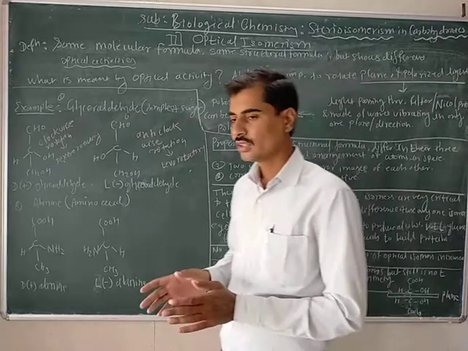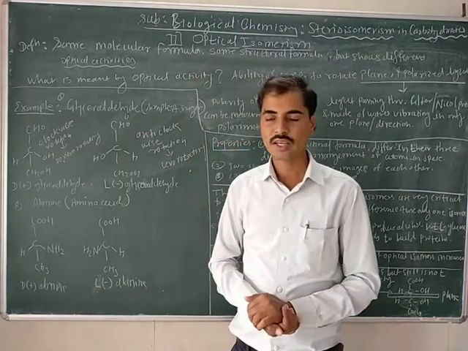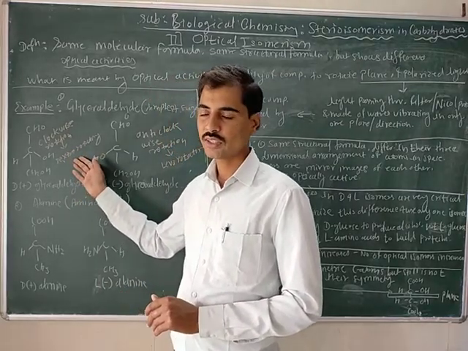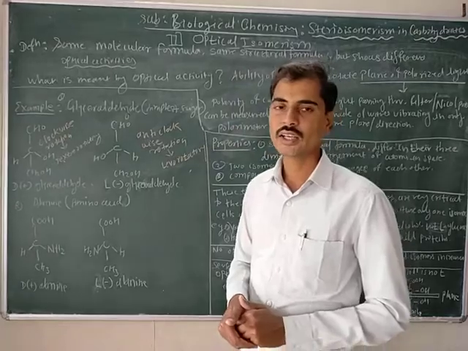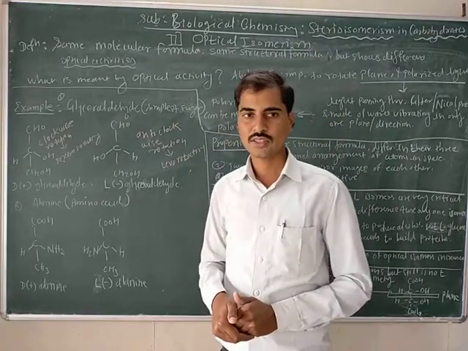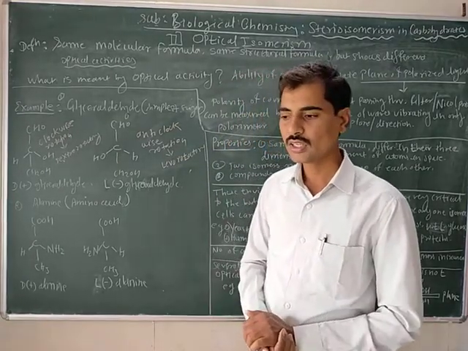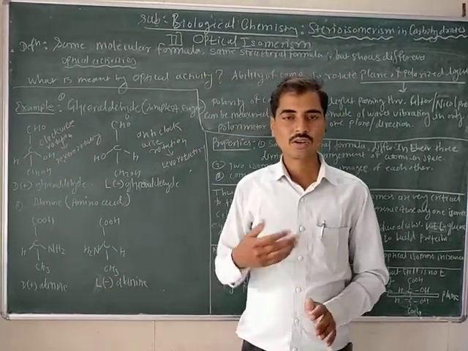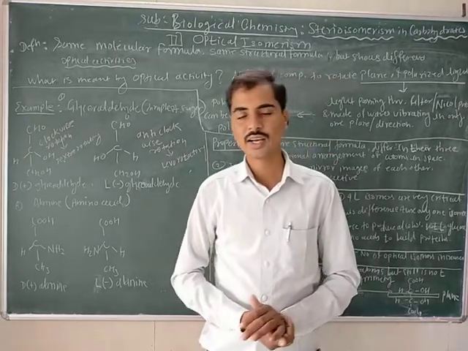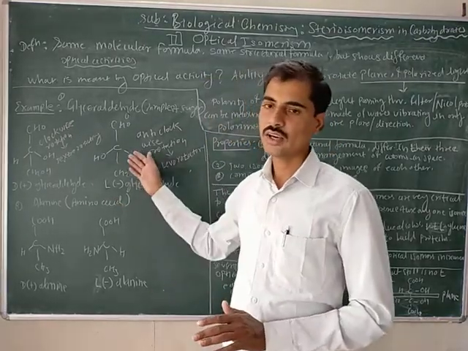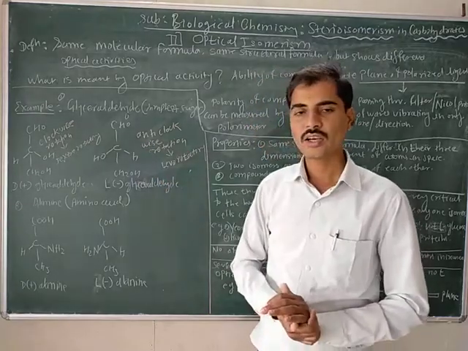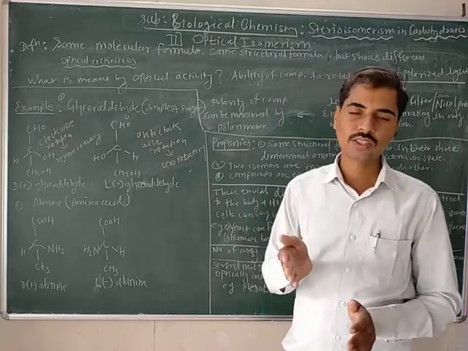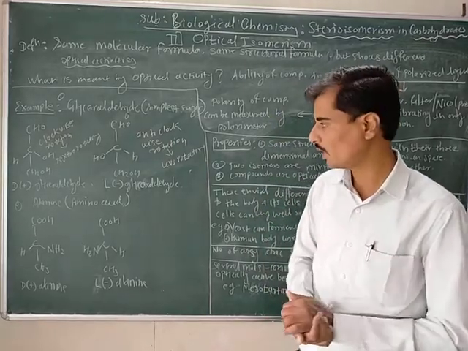That means there are two different types of optical isomers: dextrorotatory optical isomers and levorotatory optical isomers. Dextrorotatory optical isomers rotate the plane of polarized light in clockwise direction or right-handedly, while levorotatory optical isomers rotate the plane of polarized light anti-clockwise or left-handedly.